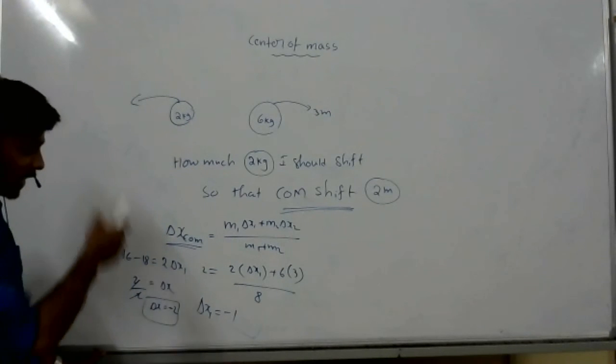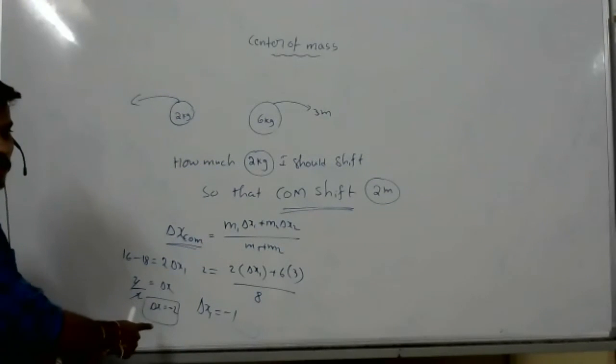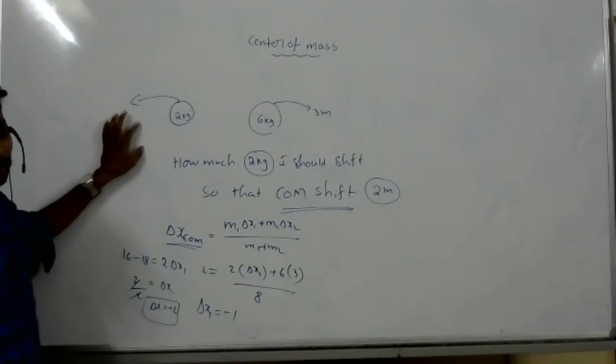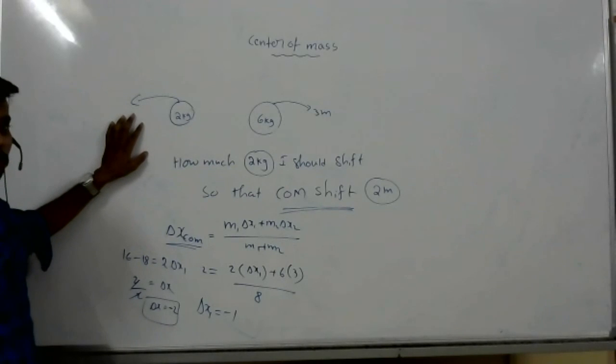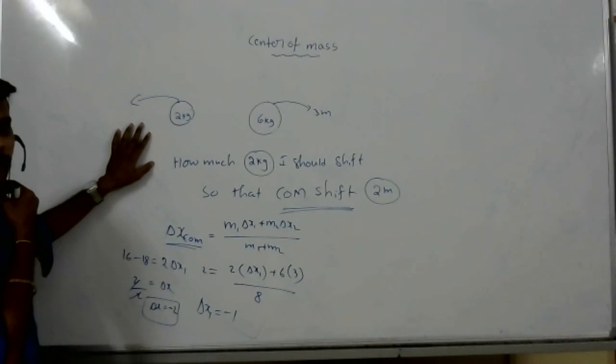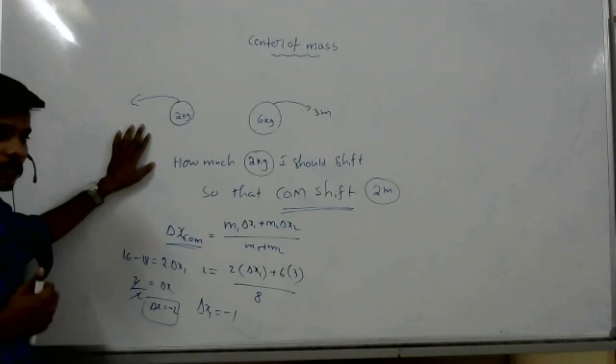But based on the answer, when you are getting minus, that means you have to shift to this side. Here it's not applicable, but in another case it can be applicable. It's not applicable here because once the 2 kg moves 1 meter, the distance between them is 2 meters itself, so it's not possible. But when you take a large distance, there are two possible scenarios. Sir, in this question the direction is not mentioned.